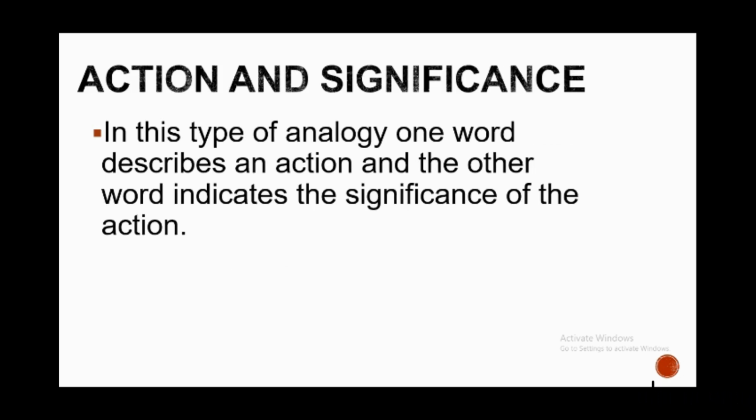Next, action and significance. In this type of analogy, one word describes an action and the other word indicates the significance of the action or the importance of that action. For example, cry is to sorrow. To cry signifies sorrow. Okay, when we are in sorrow, what do we usually do? Of course, we cry.